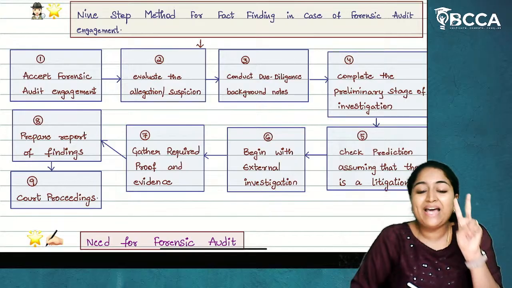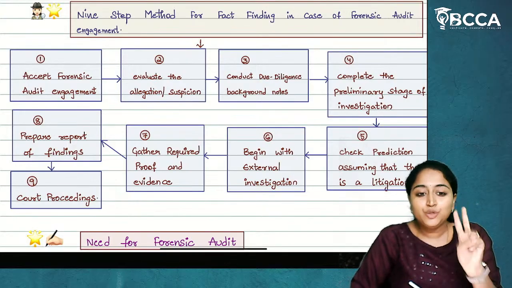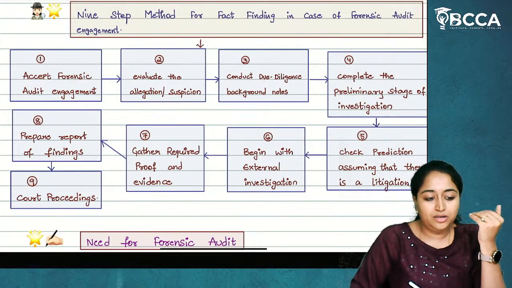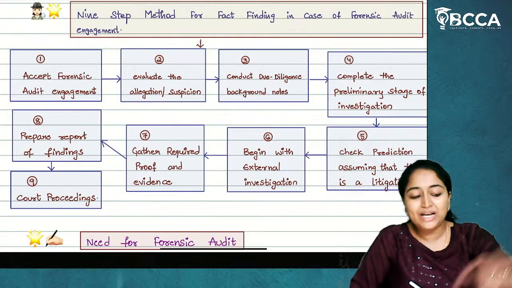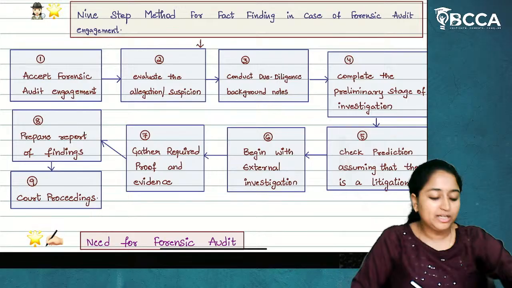Second, evaluating the allegation or suspicion, which means the management or the organization is asking you that there is a fraud which is happening in that particular entity. Now, you are going as a forensic auditor to uncover the fraud or the error which has happened in the organization. First, you will decide whether you have to accept the investigation or not. Second, you will evaluate the allegation or suspicion, whether the organization is putting an allegation, or is it a suspicion, or actually there is a fraud which is happening. You will understand that.